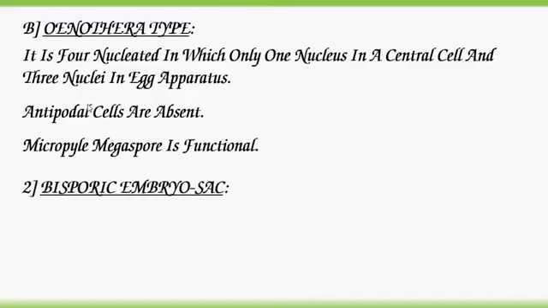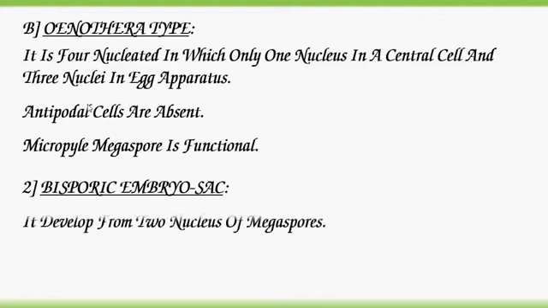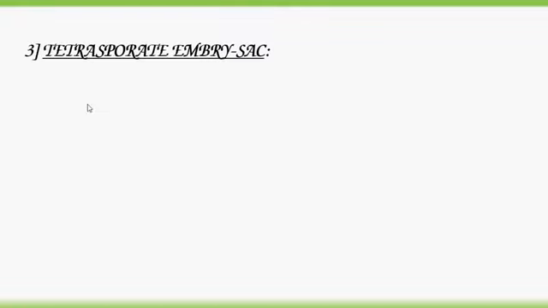Second type of embryo sac, bisporic embryo sac. It develops from 2 nuclei of megaspore. Example, Allium. Third type, tetrasporic embryo sac.